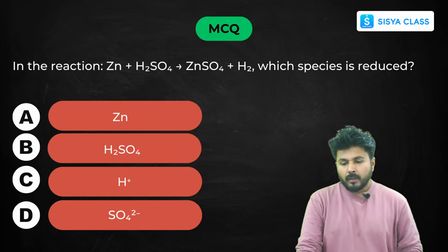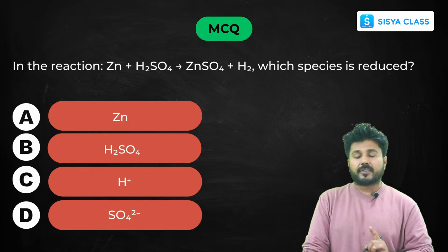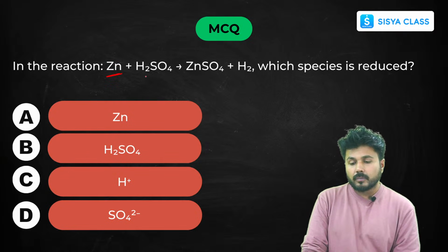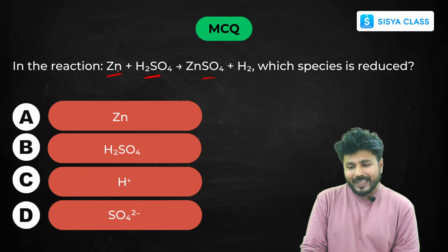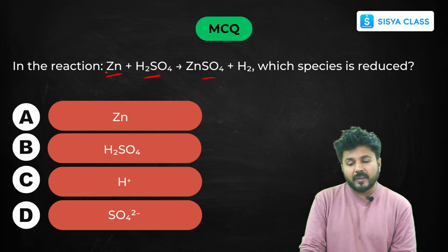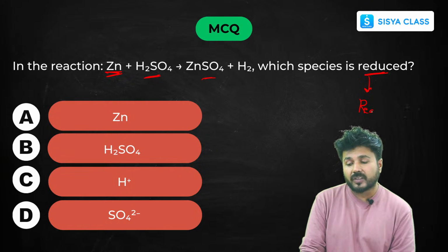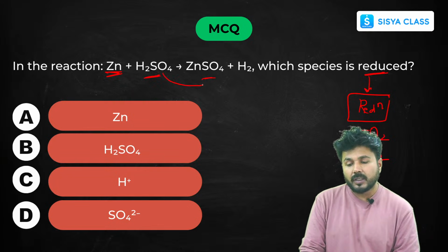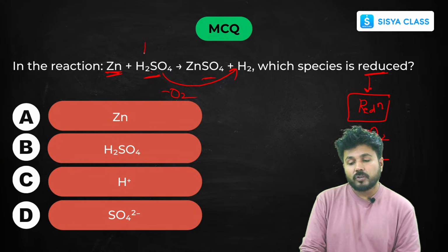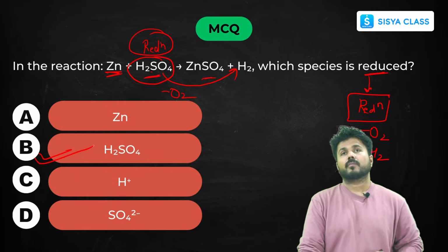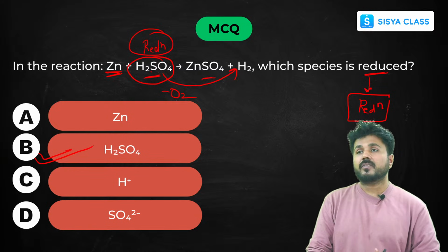Now some more questions related to your redox reactions. See here, now here zinc is present. So how will we solve this quickly? If we have to tell what is reduced, that means we have to tell where reduction is carried out. So reduction means loss of oxygen or addition of hydrogen. So here can you see loss of oxygen? If there is loss of oxygen, then this is your reduction. Then what is reduced? Sulfuric acid is reduced.